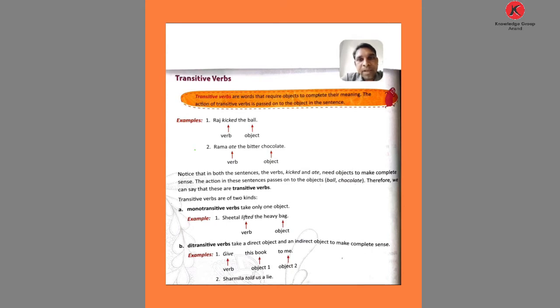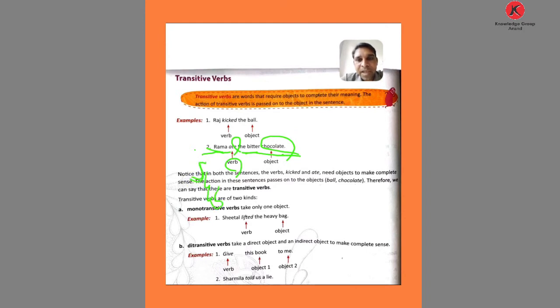One more example is given here: Rama ate the bitter chocolate. So chocolate is the object. How? Bitter is an adjective, giving information about the chocolate. Rama ate is the verb, past form, and Rama is the subject.